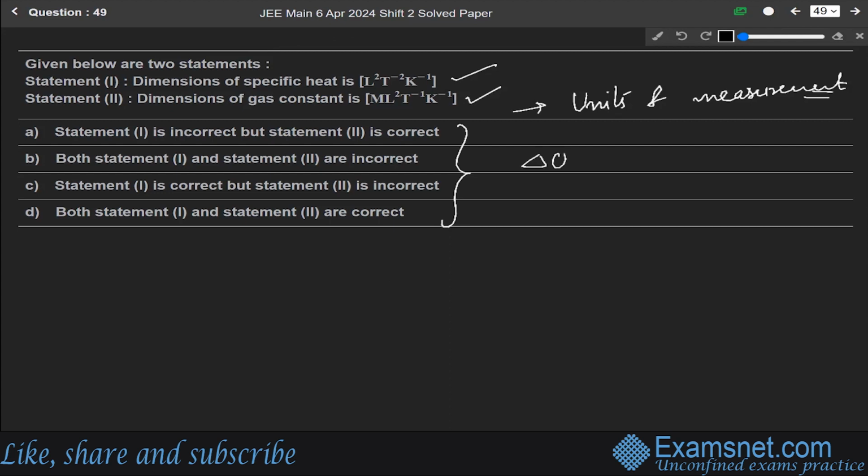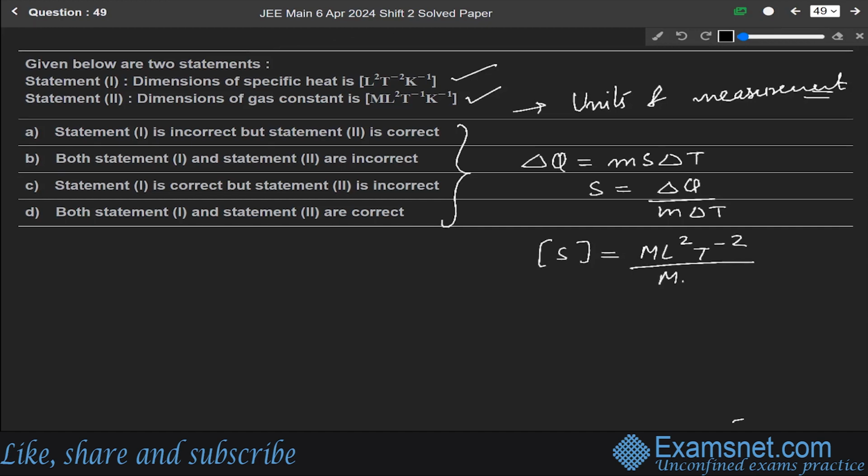Dimension of specific heat. First of all, delta Q is equal to m s into delta T. So specific heat S will be equal to delta Q over m into delta T. So the dimension of S will be equal to delta Q, meaning M L square T minus 2, over m into delta T. T is in terms of Kelvin, K. So the dimension of specific heat will be L square, the M cancels, K inverse T minus 2. So statement 1 is correct.